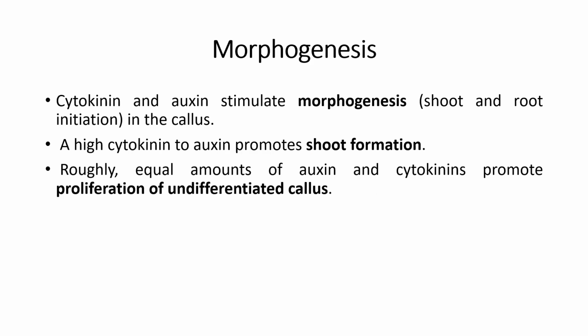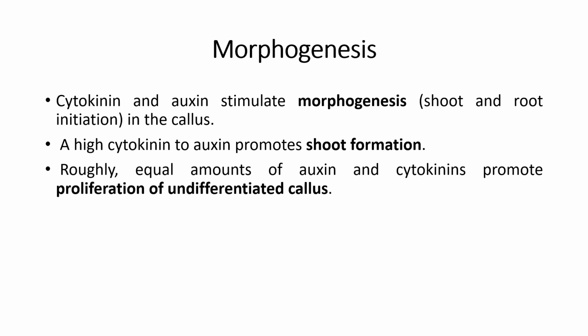So the next slide is talking about morphogenesis. Cytokinins and auxins stimulate morphogenesis, that is, shoot and root initiation in the callus. When auxin, another plant hormone, is present in a high auxin to cytokinin ratio, the callus will initiate root formation. And if a high cytokinin to auxin ratio is there, then it will promote shoot formation. Roughly, if we take equal amounts of cytokinin and auxin, it will promote the proliferation of undifferentiated callus.